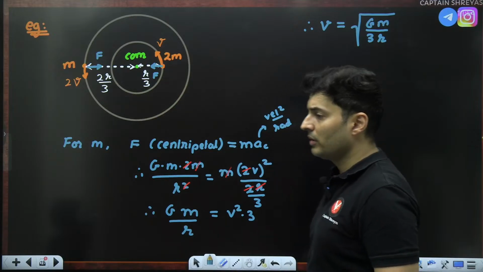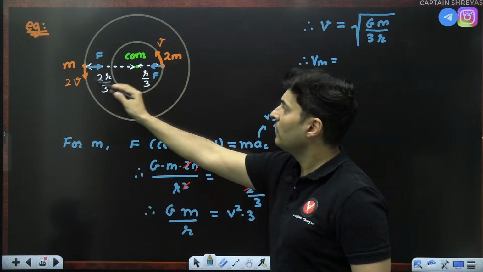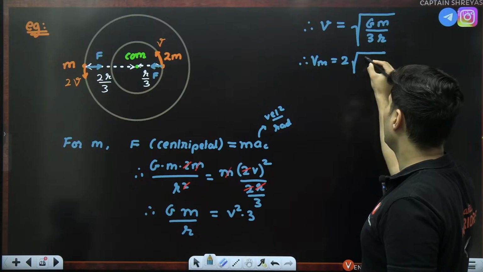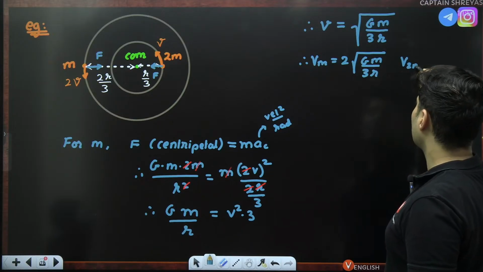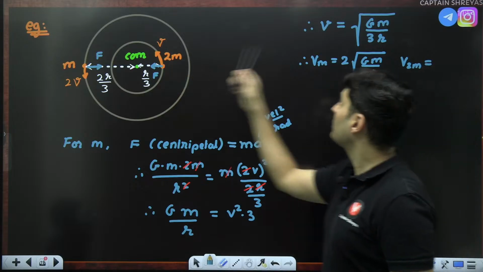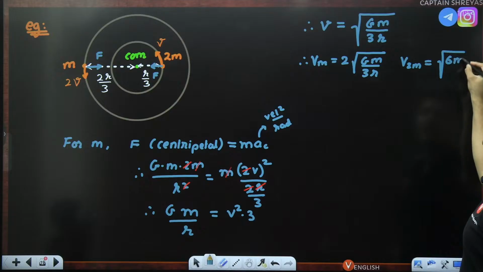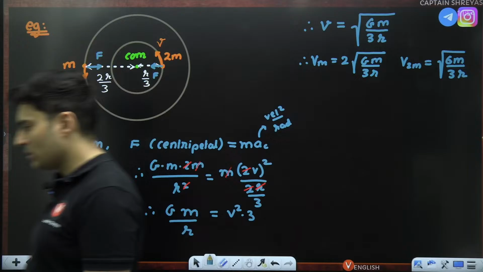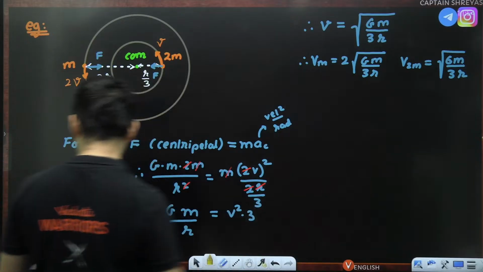Obviously 2v also we know. So therefore, velocity of mass m will be 2 times of v. So 2 times of root gm by 3r, and velocity of mass 2m is just v. So that will be just root of gm by 3r. We found this out. We have found this out. Is this clear?